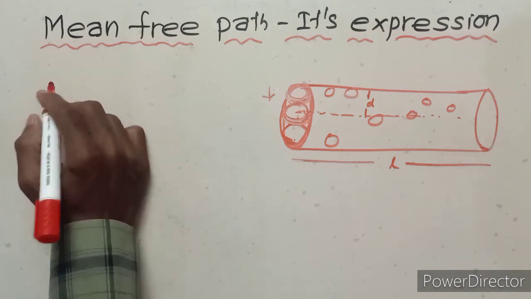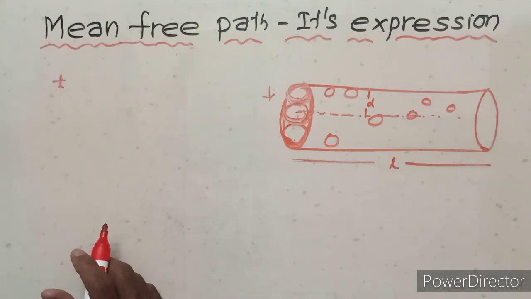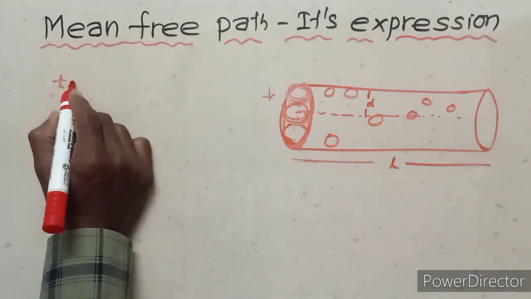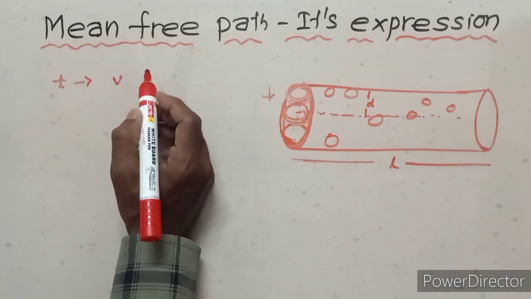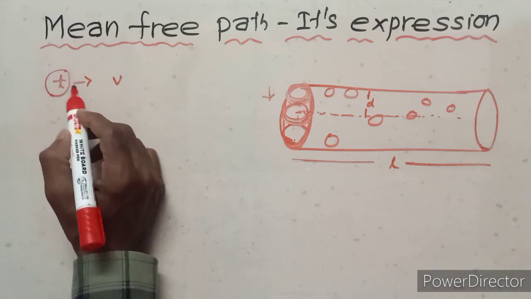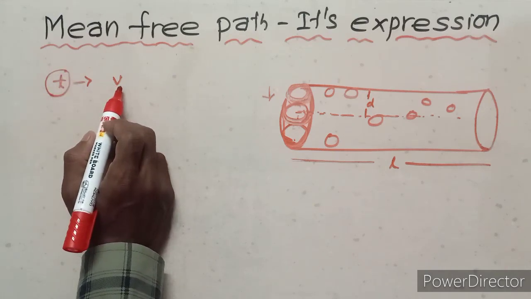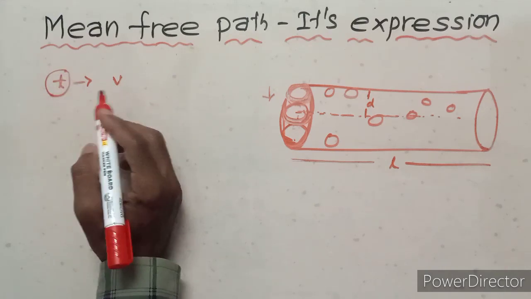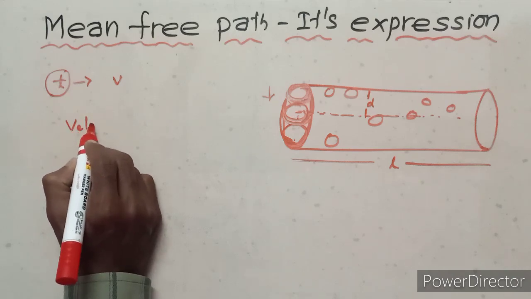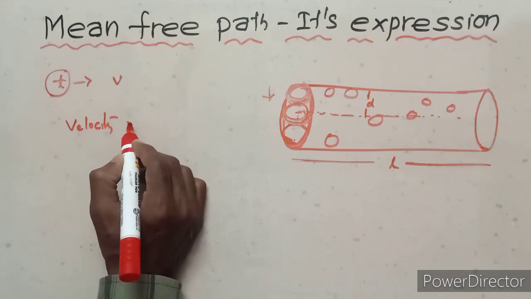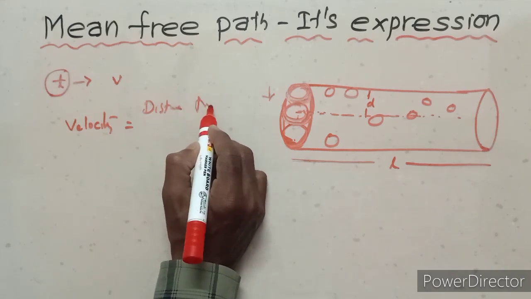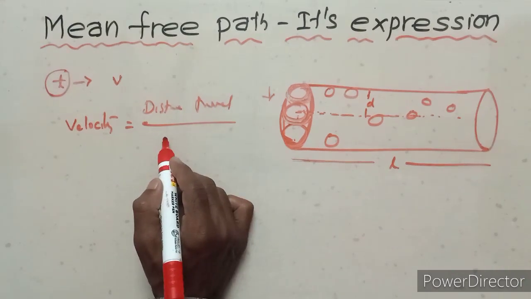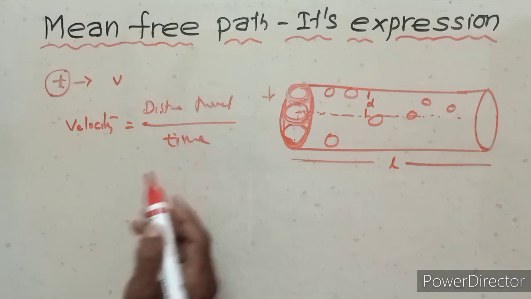In time t, one molecule is moving with velocity v. What is the velocity equal to? Velocity equals distance traveled upon time.